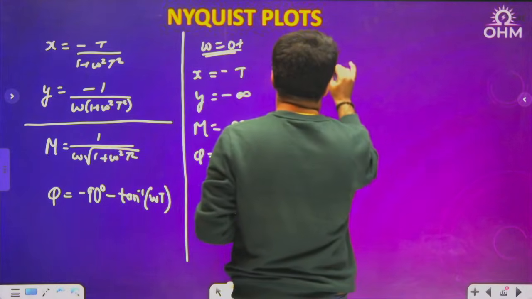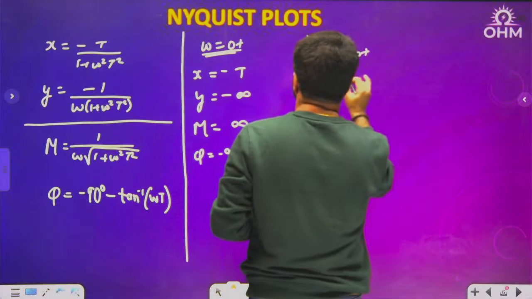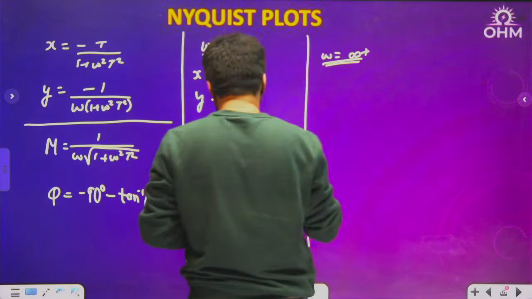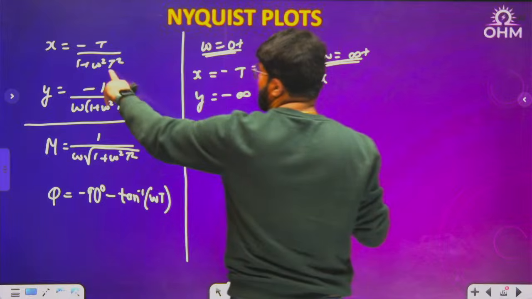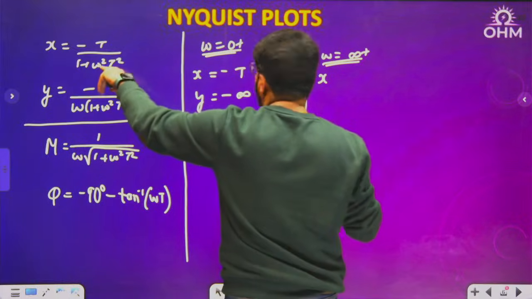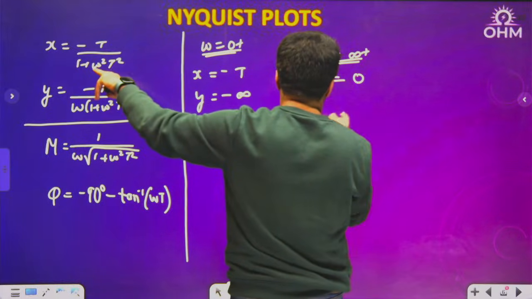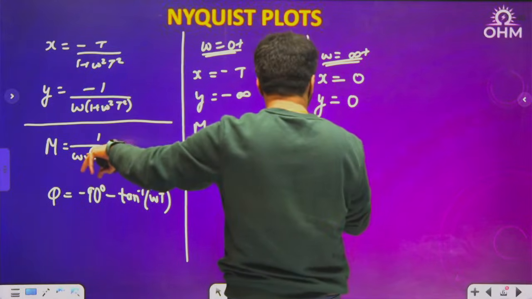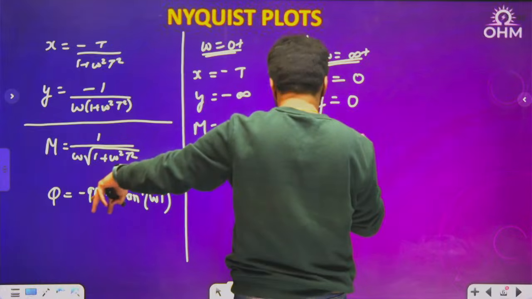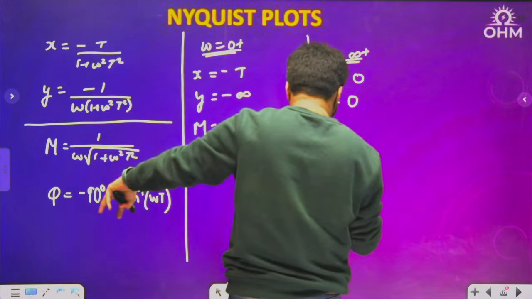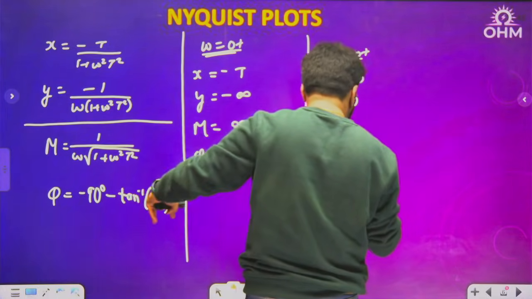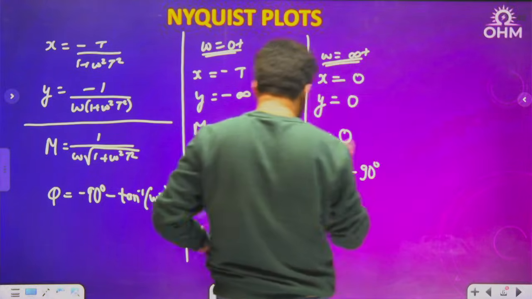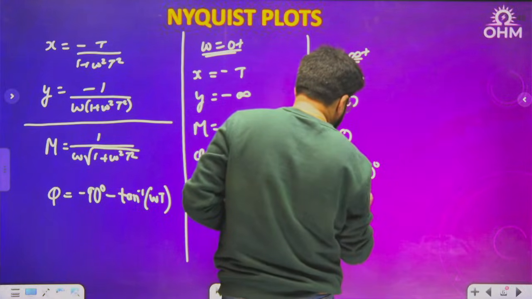Now next, if I talk about omega equal to infinity plus, what is the value of x? Omega is in the denominator. 1 upon infinity, 0. X will be 0. What about y? Again 1 upon infinity, 0. What about magnitude? 1 upon infinity, 0. What about the phase? Minus 90 minus tan inverse infinity. What is tan inverse infinity? It is 90 only. So this will be minus 180 degree.